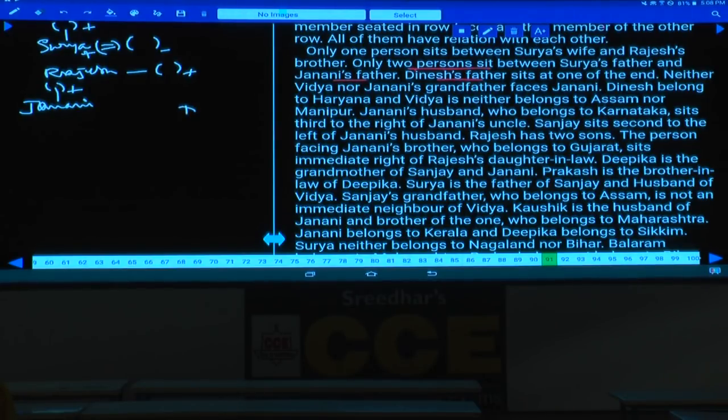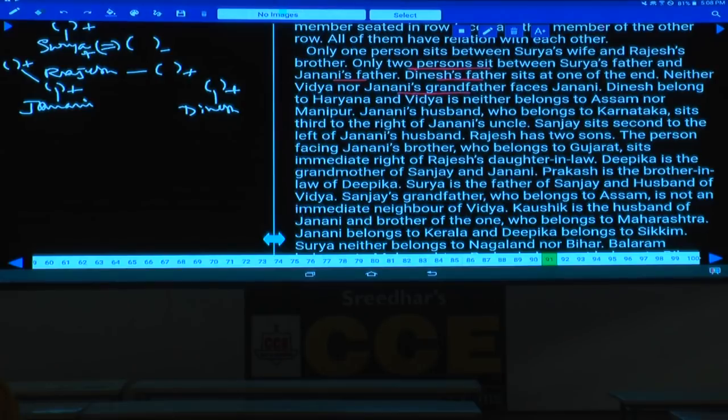Dinesh is having a father as well, isn't it? Now this Janani is having a father, Surya is having a father, Dinesh is having a father, and neither Vijay nor Janani's grandfather. And Janani is having a grandfather as well, isn't it? Janani is having a grandfather. And faces Janani. Dinesh belongs to Haryana and Vijay neither belongs to Assam nor Manipur.